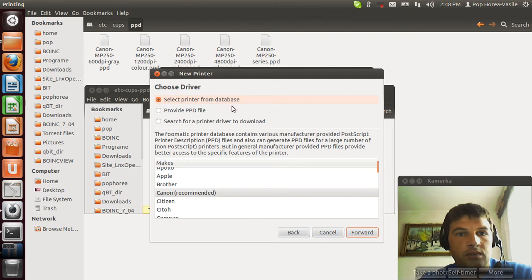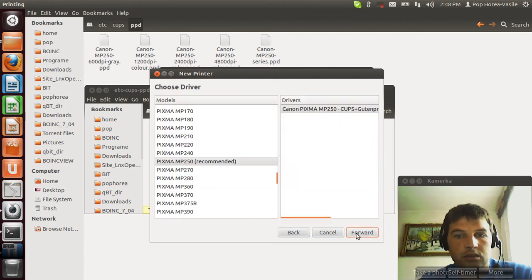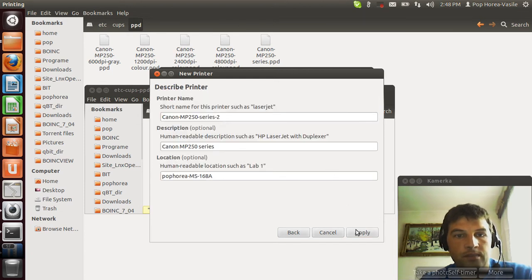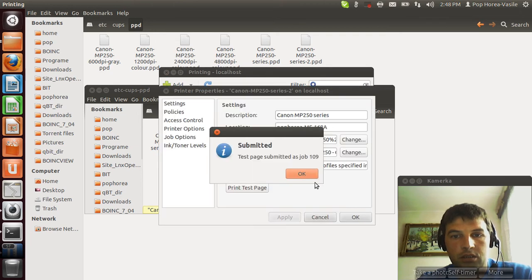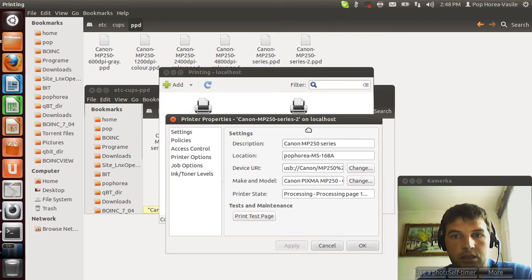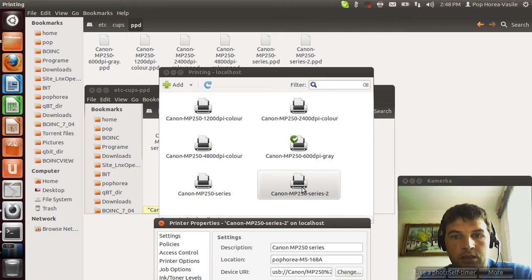So select printer from database, Canon, Pixma MP250, that's the printer, and apply. So let's print a test page to see if it works. This is the printer added, Canon MP250 Series 2,